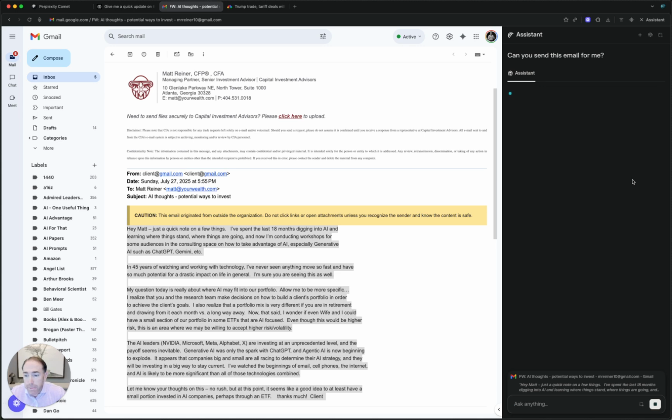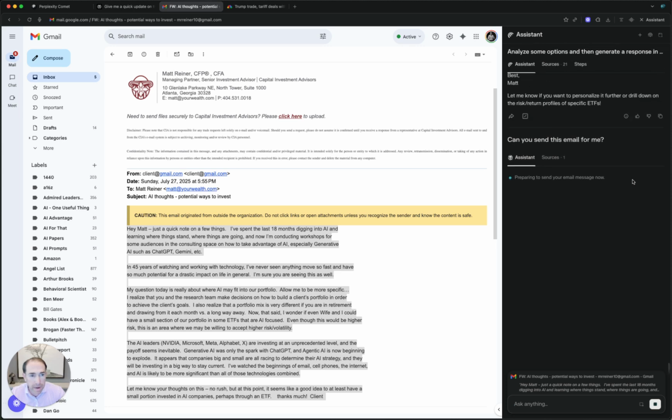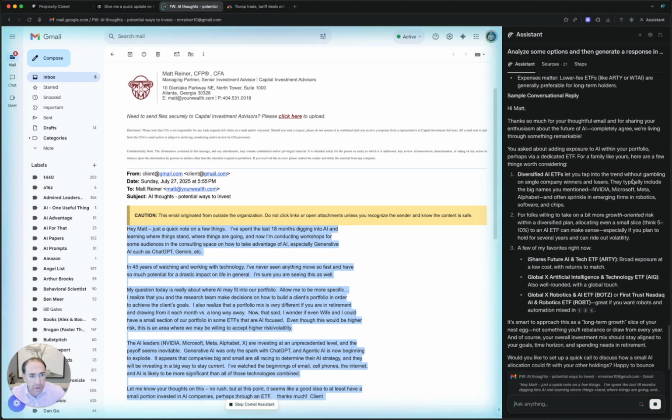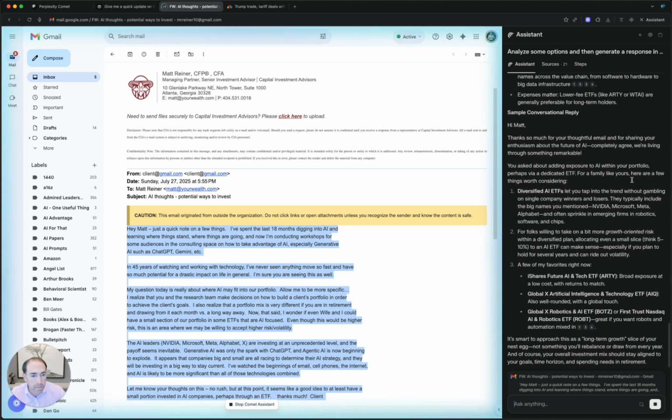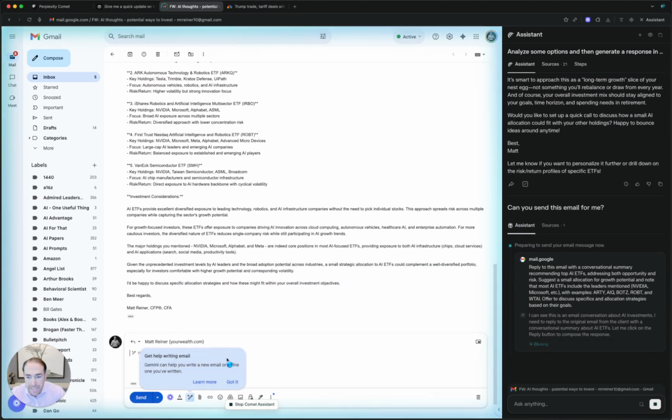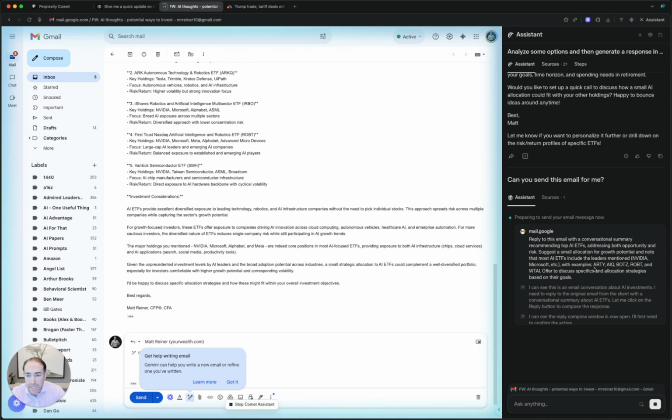It's now going to be able to send this email from my Gmail. So preparing to send my email. So here is the email. Thanks so much for your thoughtful email, for sharing your enthusiasm. You asked about adding some exposure. Here's some options. It gave me some options of ETFs. And then look, it's now sending the email right there. It's replying to the email from within my Gmail, and it's going to send it out to them.